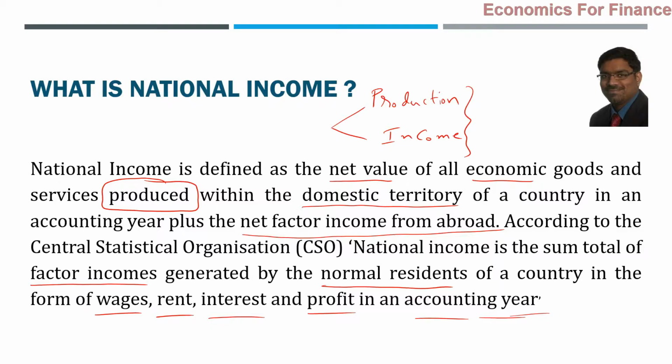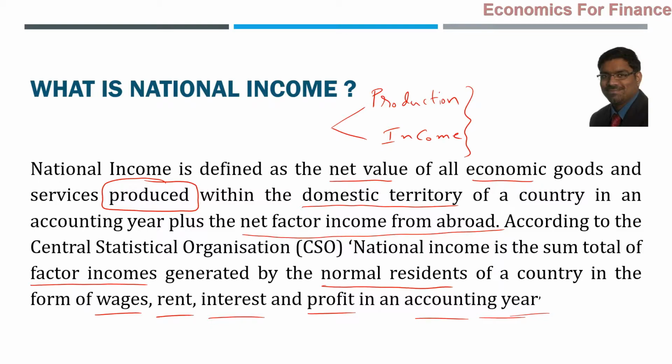Second portion of the definition, which was defined by the Central Statistical Organization of India, says that national income is nothing but the sum total of factor incomes generated by the normal residents of a country in the form of wages, rent, interest, and profit in an accounting year. What else will the people earn? Ultimately, these are the only possibilities. Those who are working for somebody will earn wages.